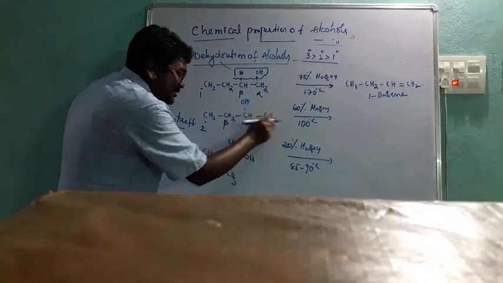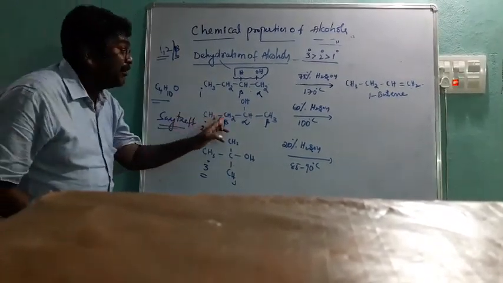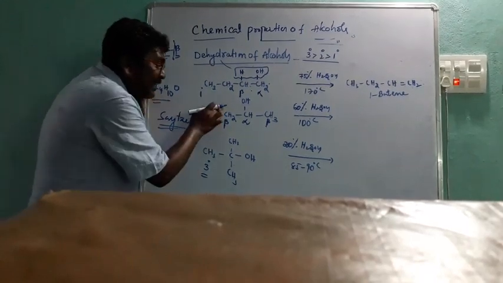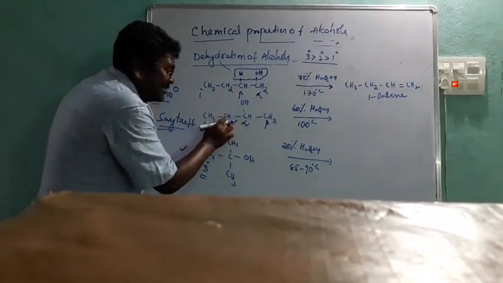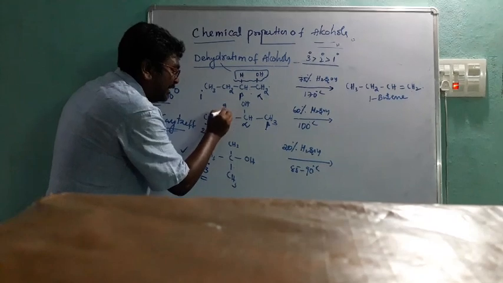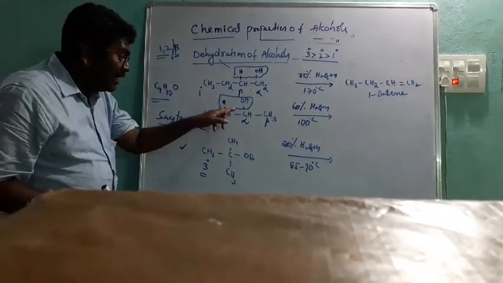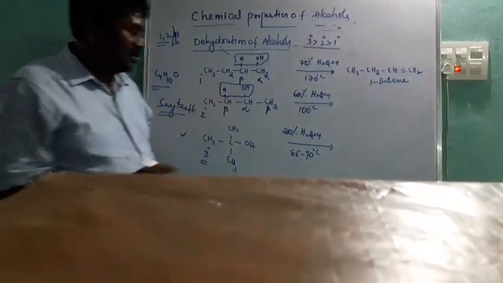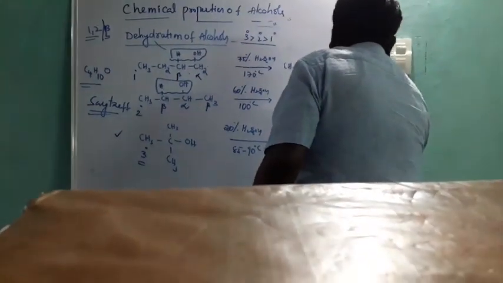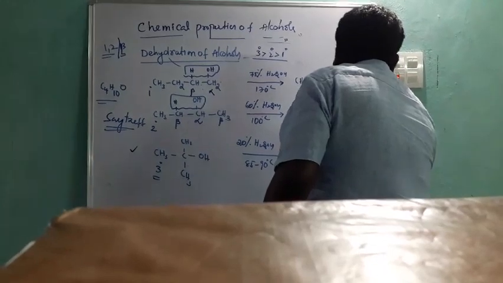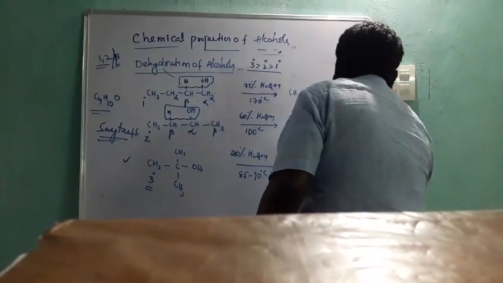Both are beta carbons, and this one has fewer, so this hydrogen is eliminated. Water is eliminated and a double bond forms between two carbons. The product is CH3 CH=CH CH3, which is 2-butene.